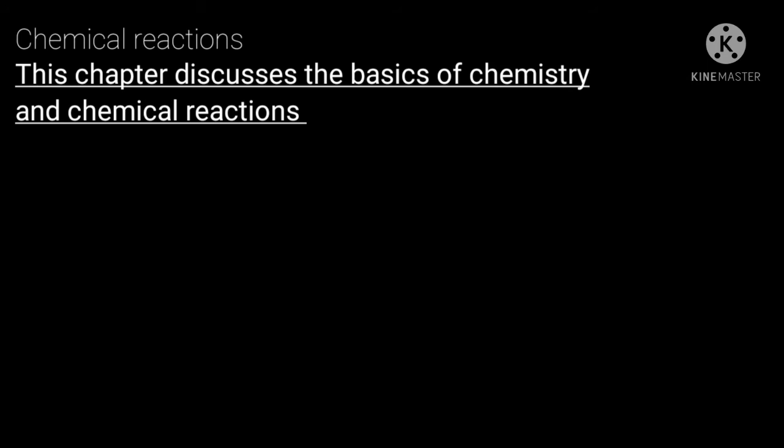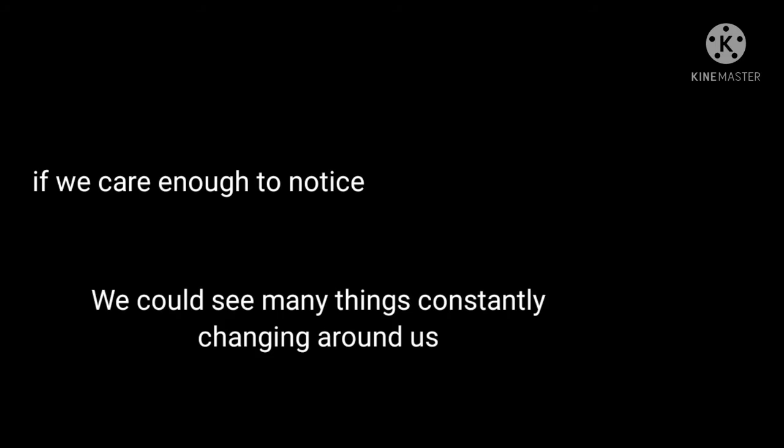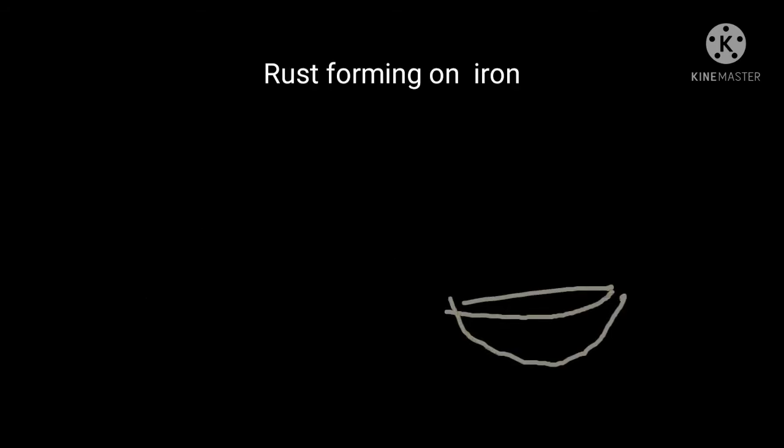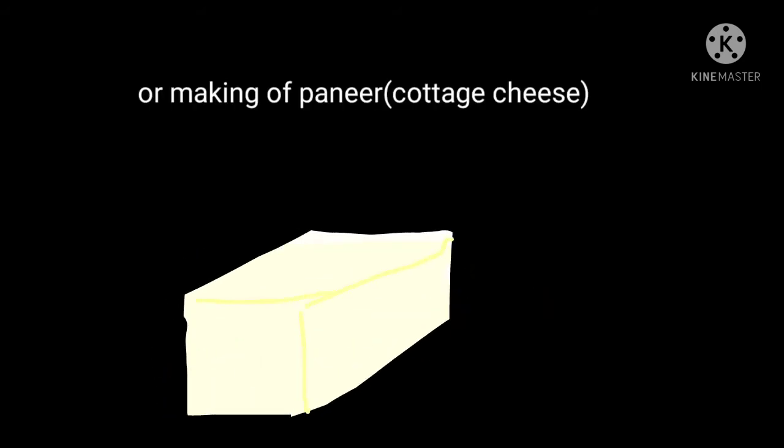This chapter discusses the basics of chemistry and chemical reactions. We can see that there are a lot of things which are constantly changing around us. For example, we have seen rust forming on a kadhai made of iron. The formation of paneer from milk could be a great example too.